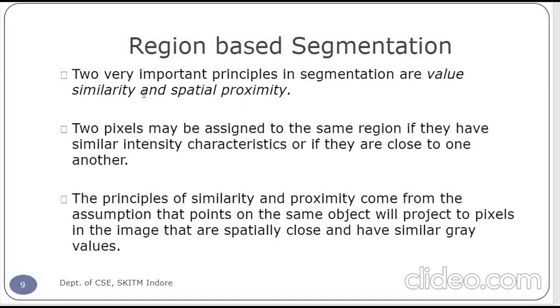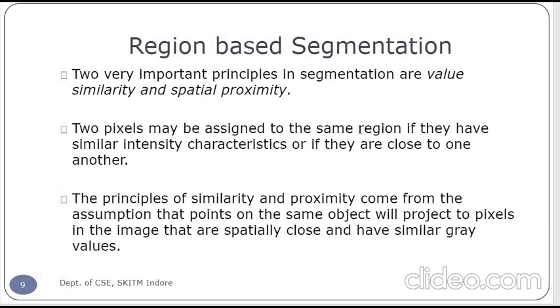For region based segmentation, two important principles are value similarity and spatial proximity. How can we say that two pixels are of the same type?